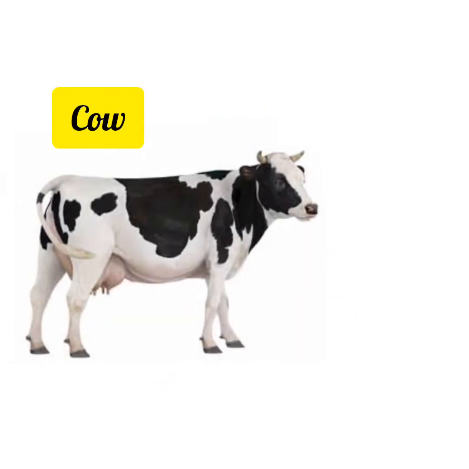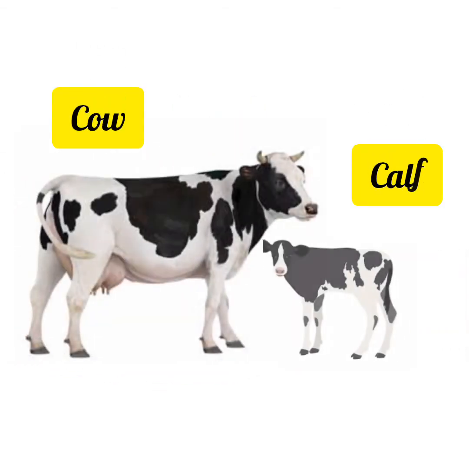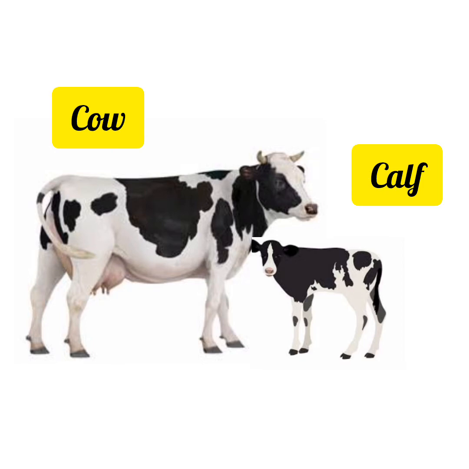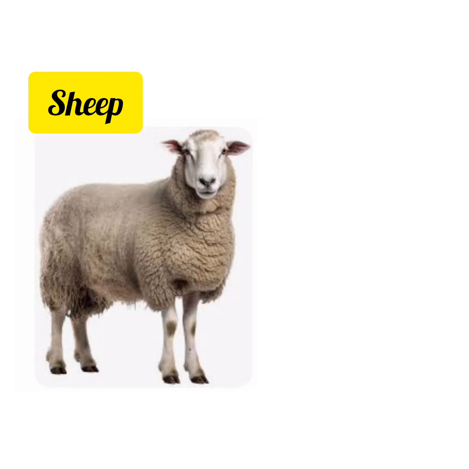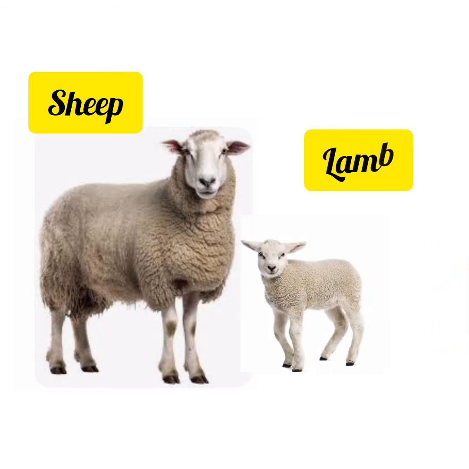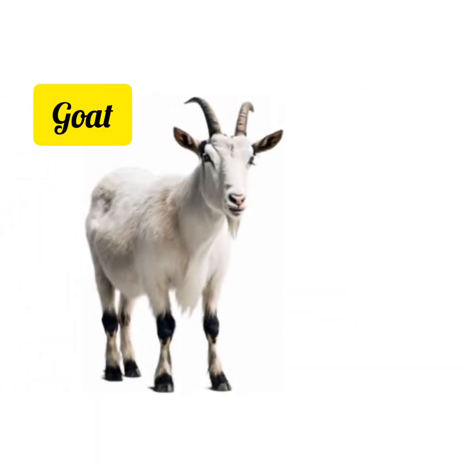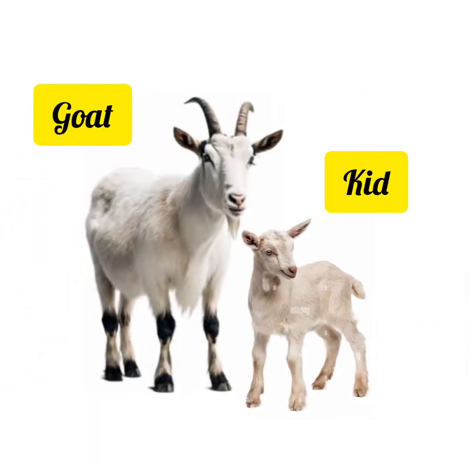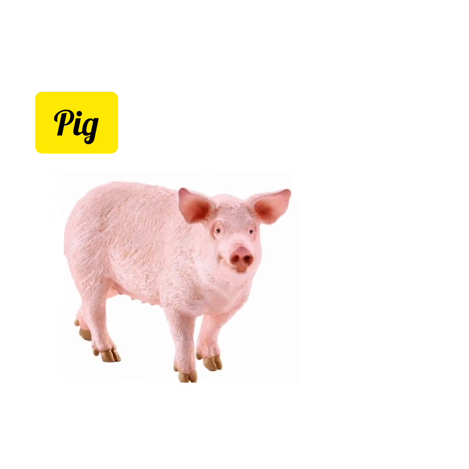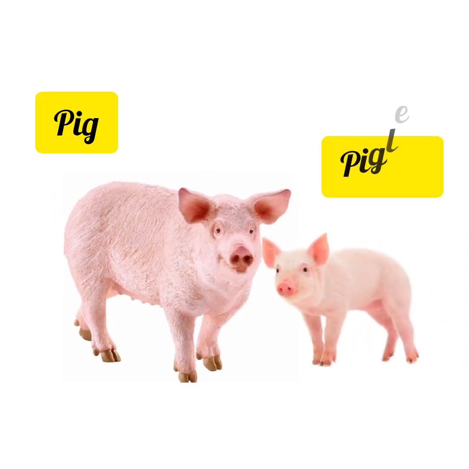And this is cow. The baby of cow is Calf. And this is sheep. The baby of sheep is Lamb. Next one is goat. The baby of goat is called Kid. And this is pig. The baby of pig is called